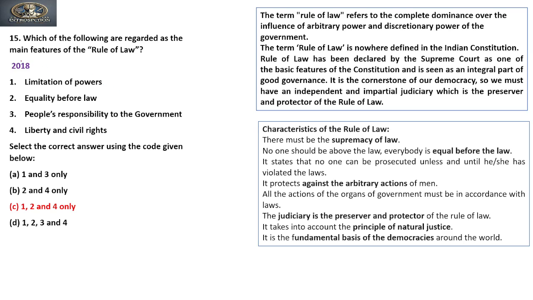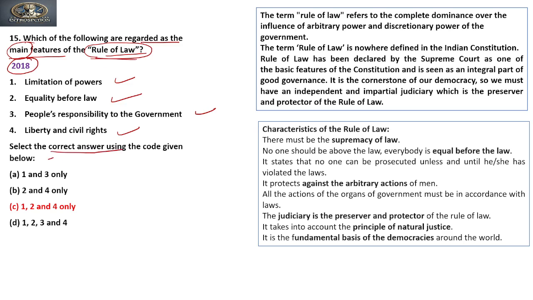Now if you see the next question, the question was asked in 2018. The next question says, which of the following are regarded as a main feature of rule of law, right? So again we need to find the main feature of rule of law. So if we see, limitation of power, equality before law, people's responsibility to the government, liberty and civil liberty. Out of these we need to find the correct answer using the code below.